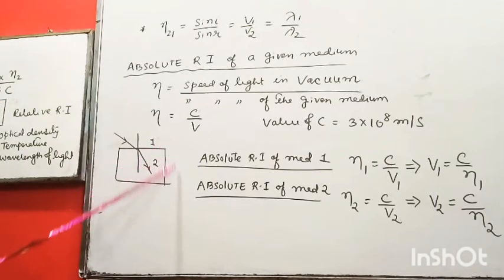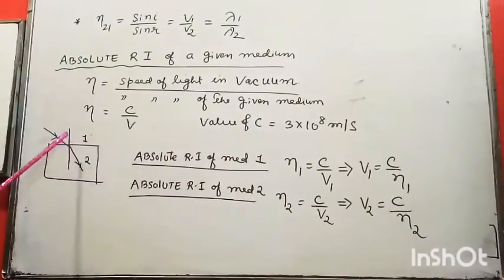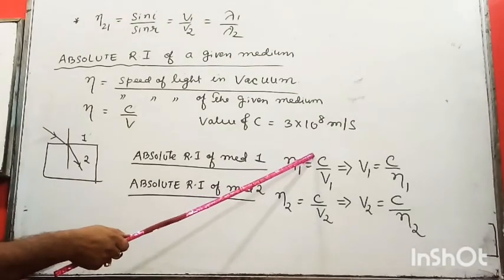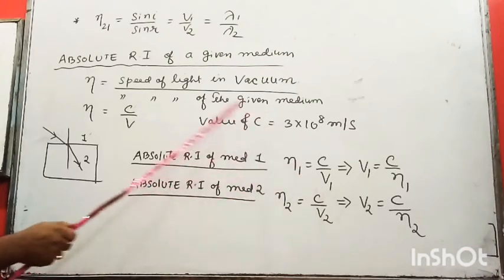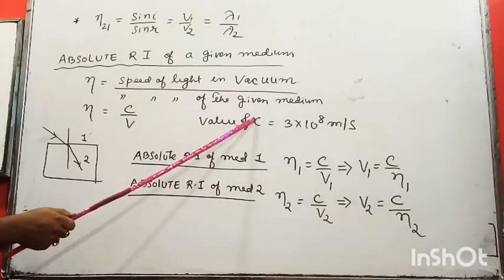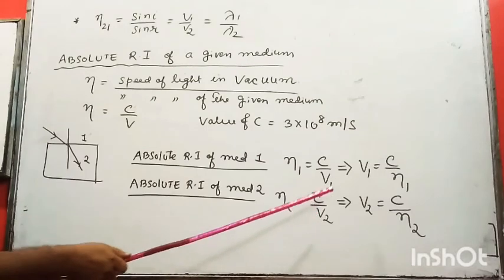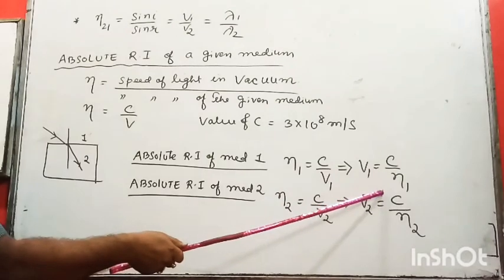Again I have taken the glass slab. This is medium 1 and medium 2. So now here we are discussing absolute refractive index of medium 1. Okay, so light is coming from vacuum to medium 1. So obviously what? Speed of light in vacuum divided by speed of light in medium 1. Because definition is what? Vacuum by given medium. If I ask you medium 1 absolute refractive index, so obviously what? c by v1. So v1 will be from this, v1 will be what? c by this refractive index n1. Okay.